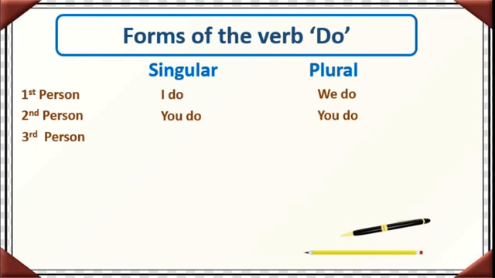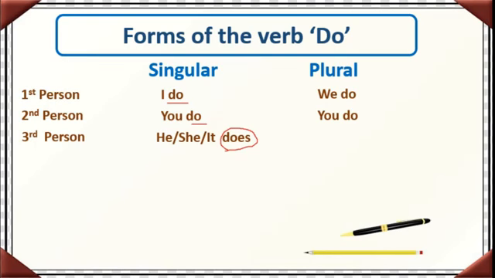You know about first person, second person, third person. I will not tell this again and again. Okay. In the third person, he, she, it does. The form changes. Here it is do, here it is do, but here it is does. Remember this. He does that work. She does that work. It does. Like that.